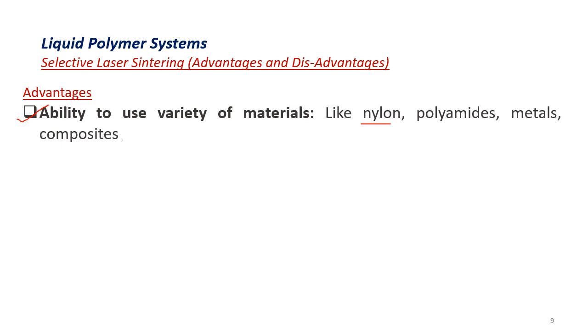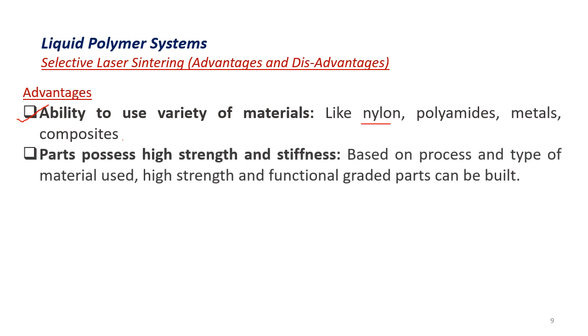So a variety of materials are being used, and machines have been developed to accommodate these materials. Next, parts produced using selective laser sintering possess high strength and stiffness, and mainly this depends on the type of material which is being used. So here we are able to have functionally graded parts which are built using this process, and which have better strength when compared to other machining processes.